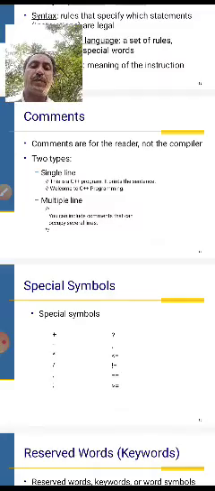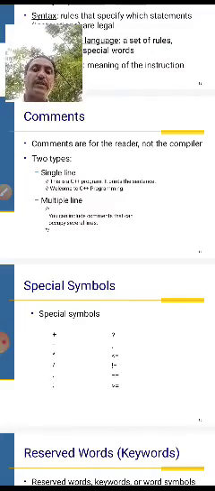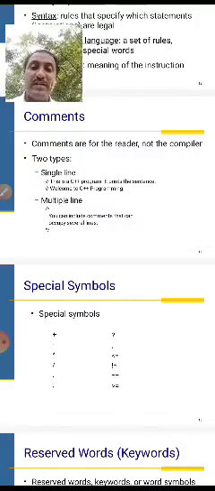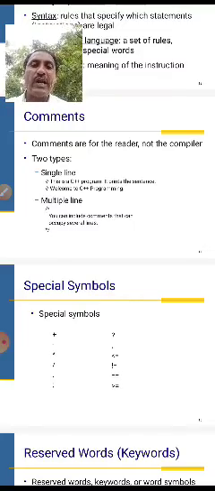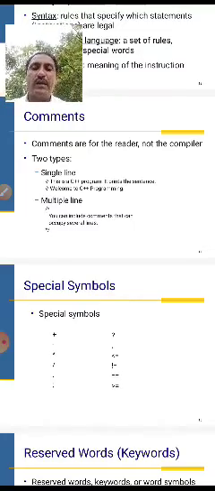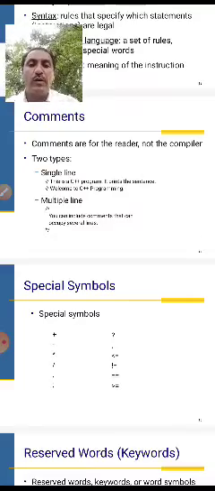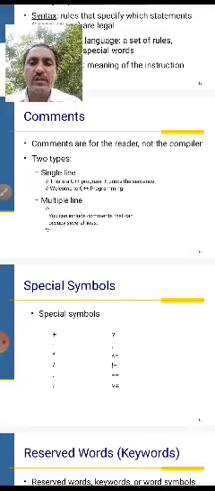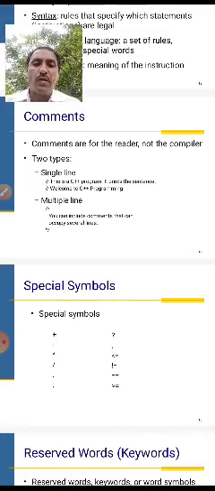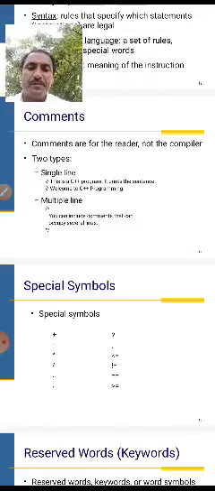For multiple lines, we write the statements in multiple lines. You can include comments that can occupy several lines. This is a multiple-line comment. Comments are for the reader, not the compiler. There are two types: number one, single line; number two, multiple line.